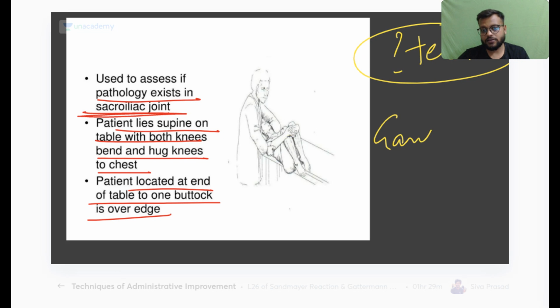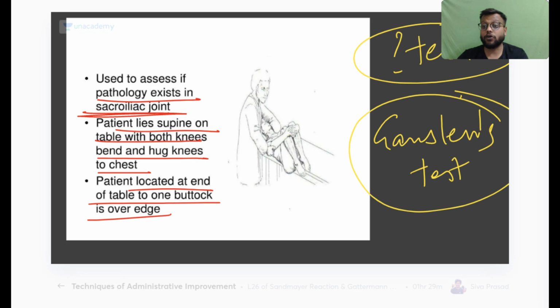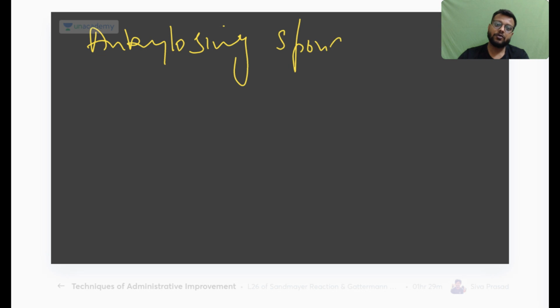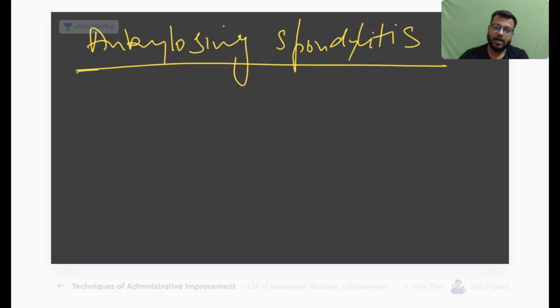Okay, this is your Ganslin's test for ankylosing spondylitis. So remember, I always tell you that when you hear the name ankylosing spondylitis, two things should click in your mind automatically.